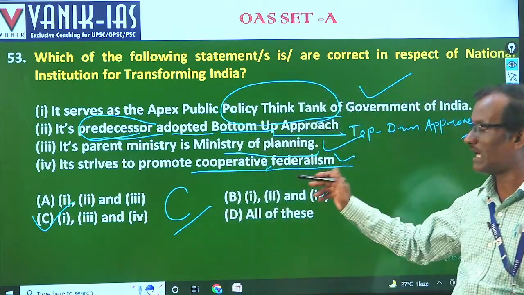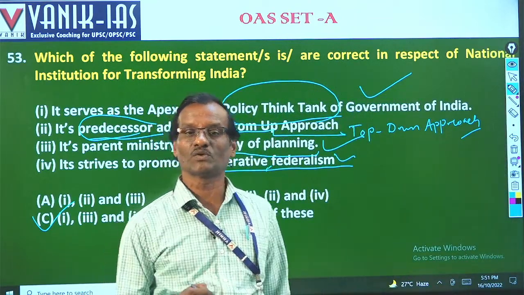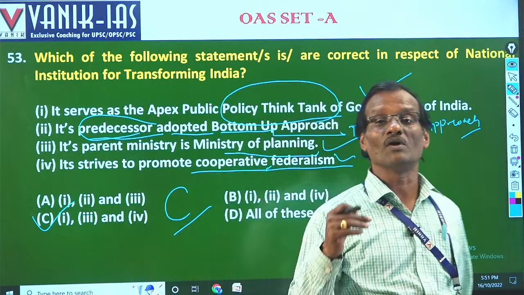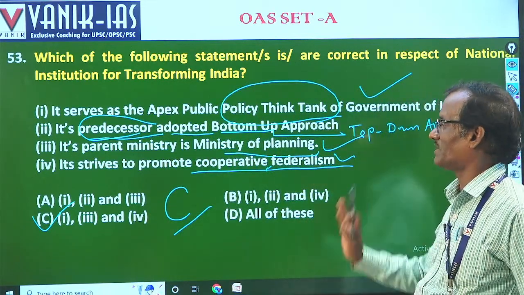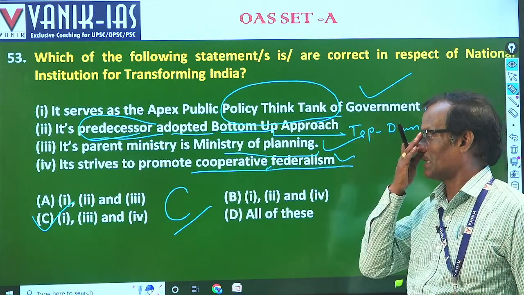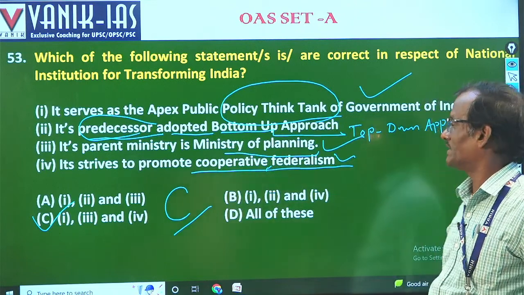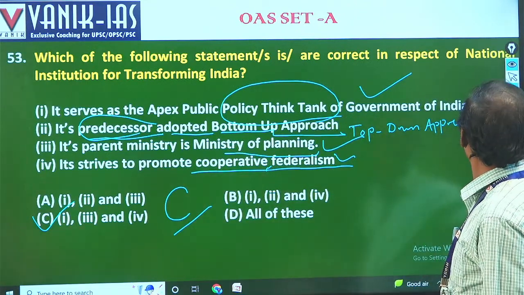Apart from that, another function of Niti Aayog is to monitor and evaluate the developmental goals or developmental process. That is not given in the options, so we will not be concerned about that. 53, answer will be C. Next.